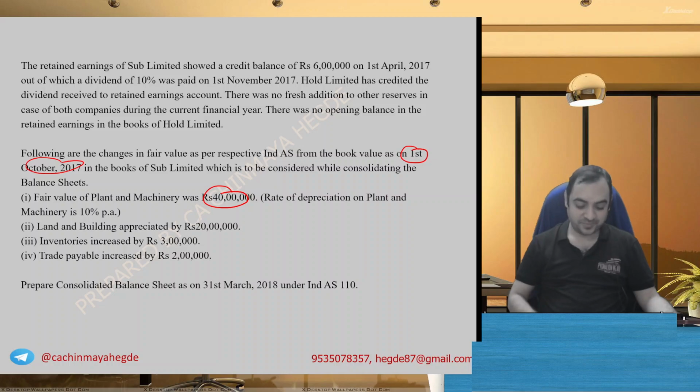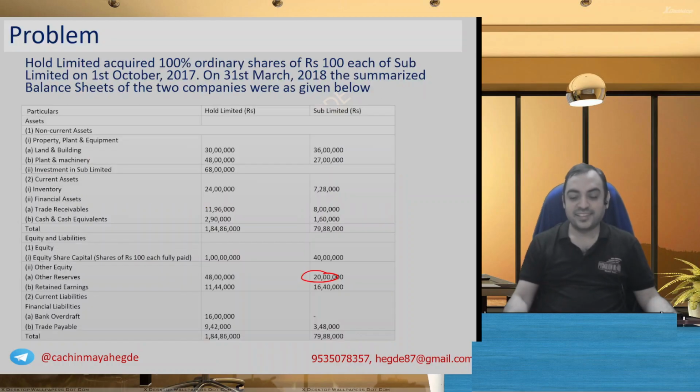How do we do it? If you treat fair value as book value, then there is no revaluation adjustment to be done.